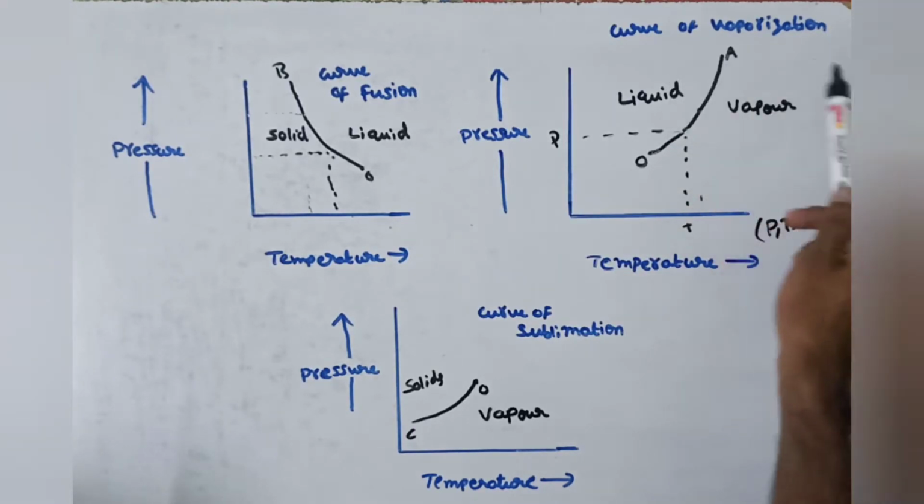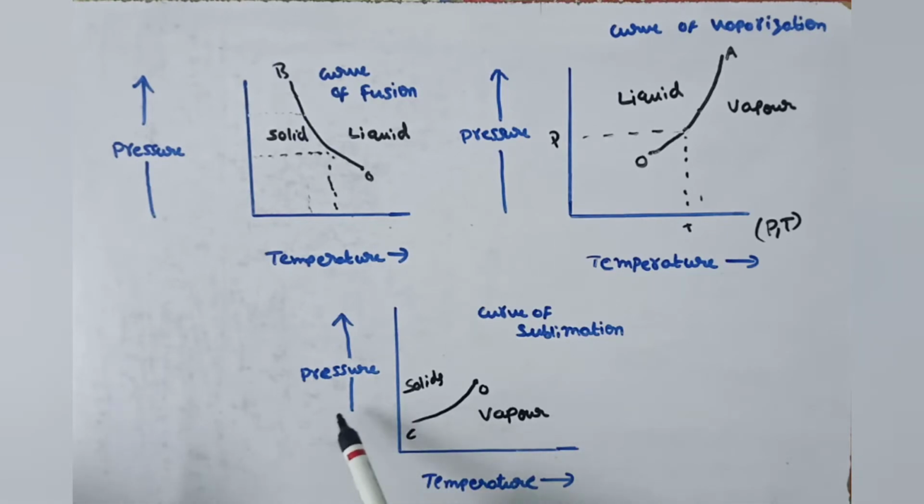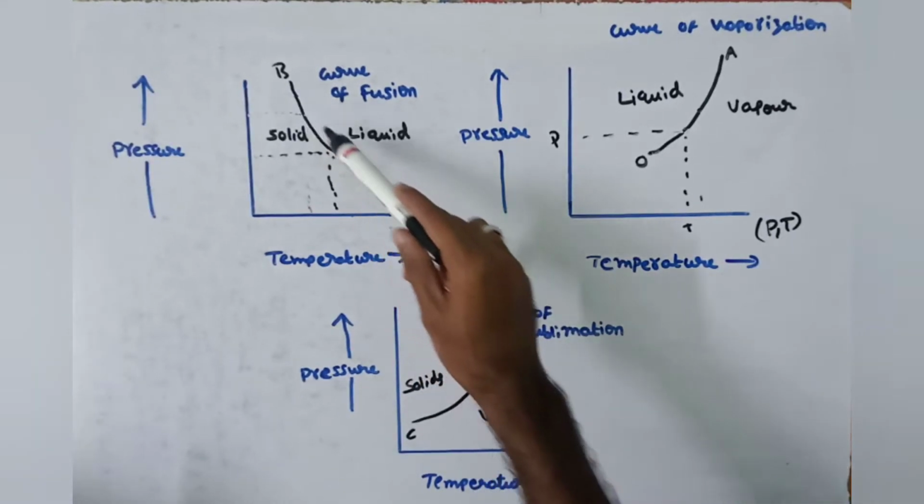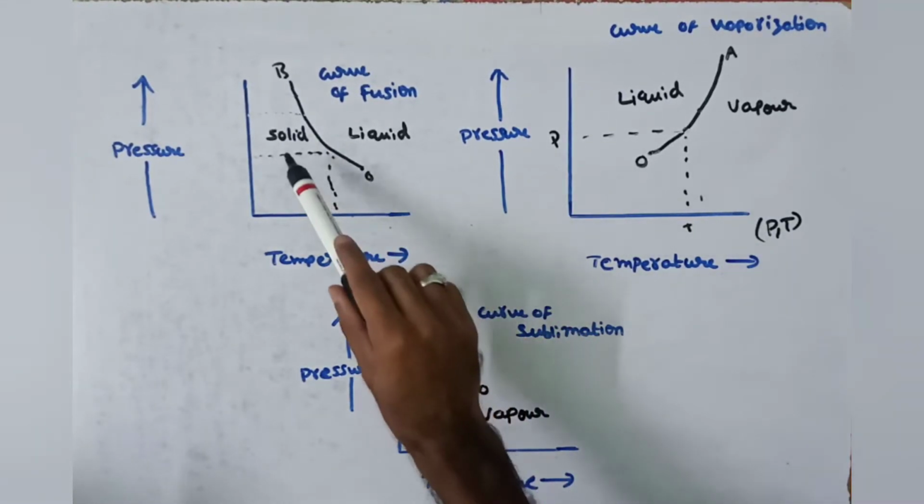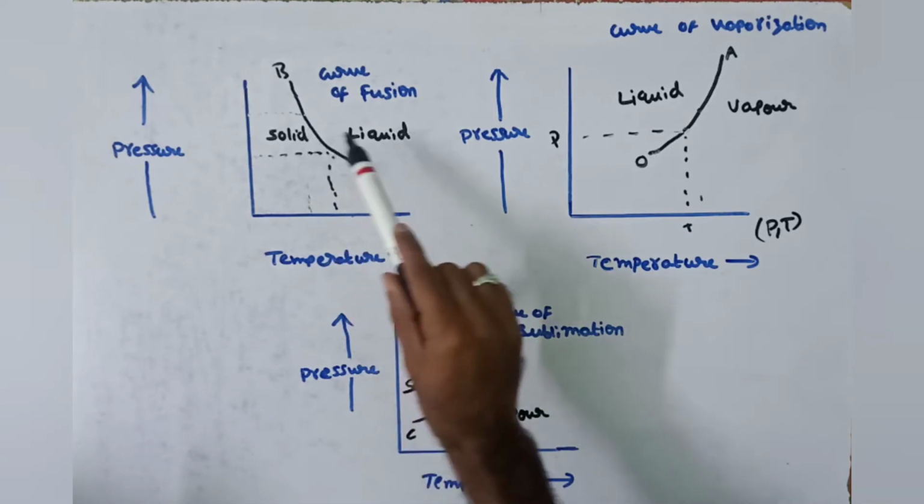This curve is called the curve of vaporization, and this is the curve of sublimation, where solids coexist in equilibrium with vapors. If we maintain pressure and temperature pairs according to this curve, then solids may coexist in equilibrium with vapor. Here, if we maintain any set of pressure and temperature on this curve, we get solids coexisting in equilibrium with liquid.